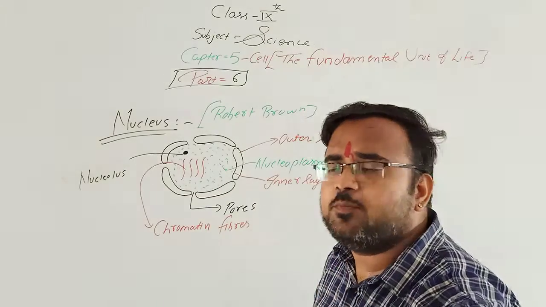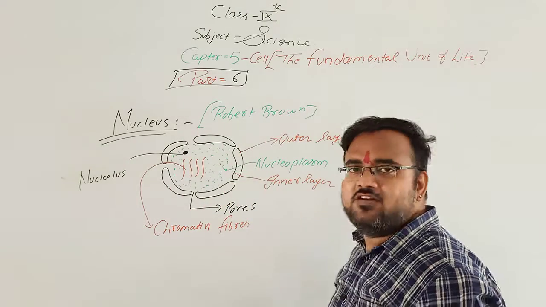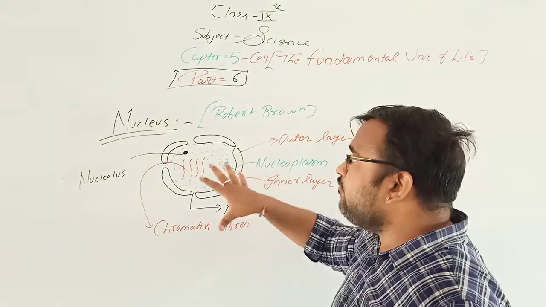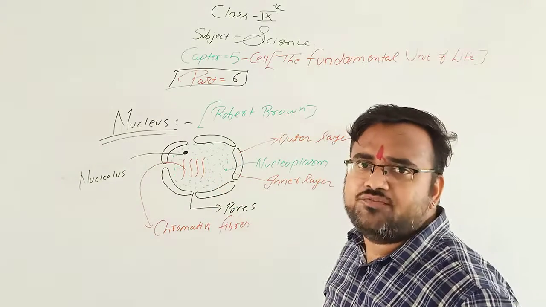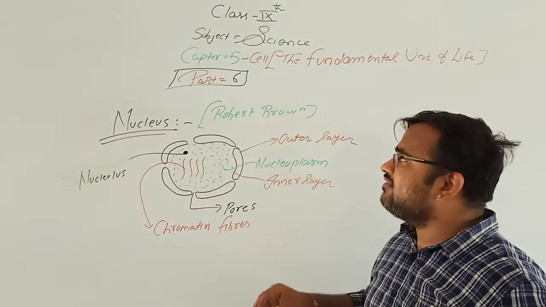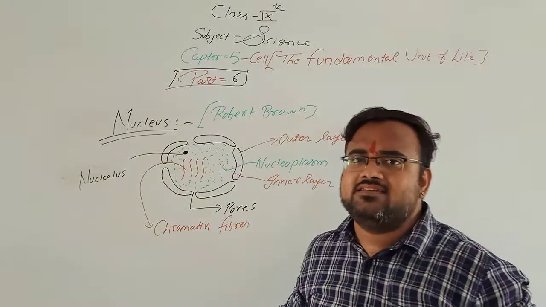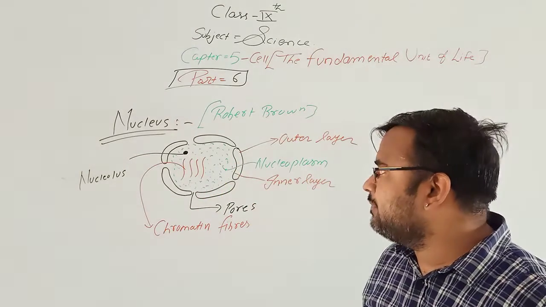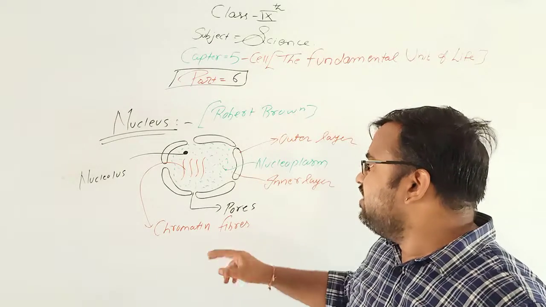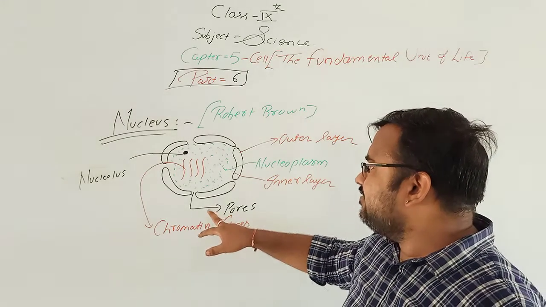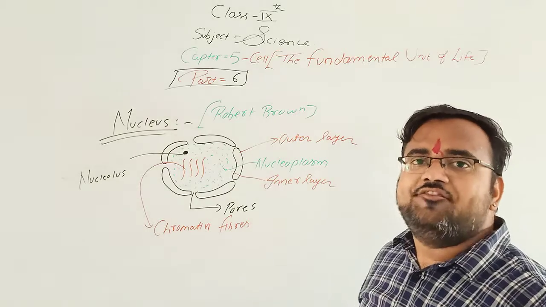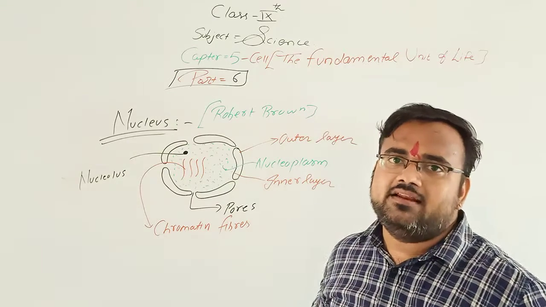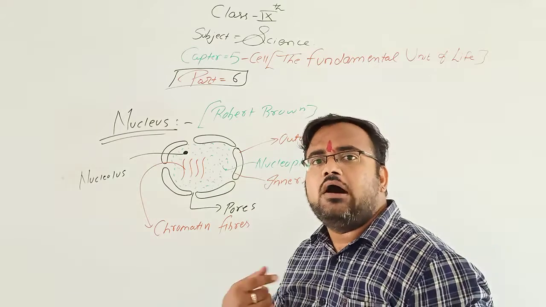Okay, now the first point is who discovered the nucleus? Robert Brown discovered the nucleus. The second point is the basic structure of the nucleus. The nucleus has a two-layered structure: one is the outer layer or outer membrane, and the second is the inner membrane. In the nucleus, small pores are present for the transport of material inside or outside the cell.